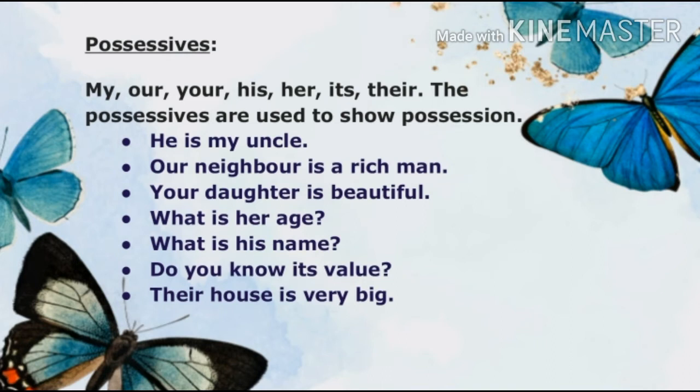My, our, your, his, her, its, their. The possessives are used to show possession. For example, he is my uncle. Our neighbor is a rich man. Your daughter is beautiful. What is her age? What is his name? Do you know its value? Their house is very big.